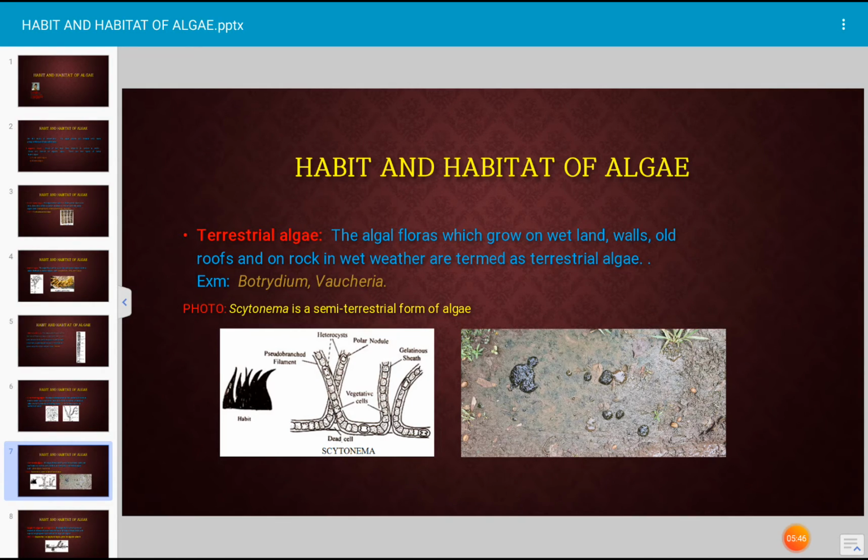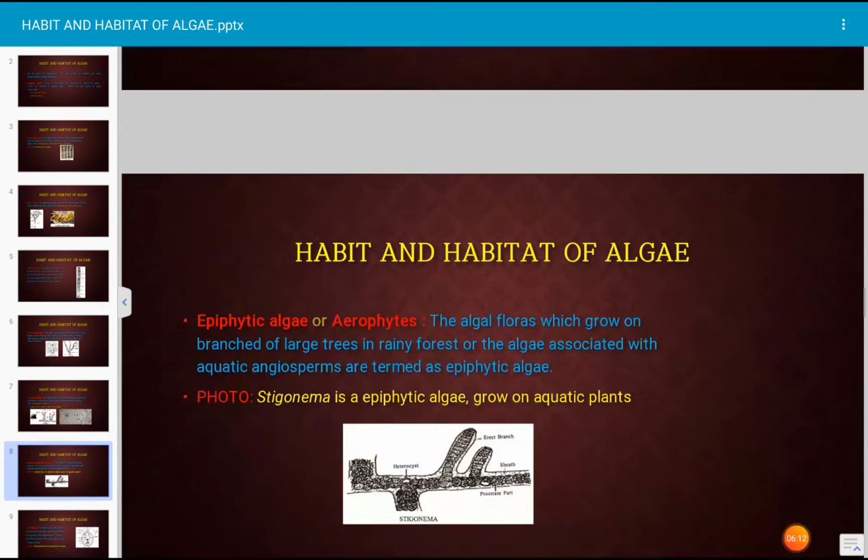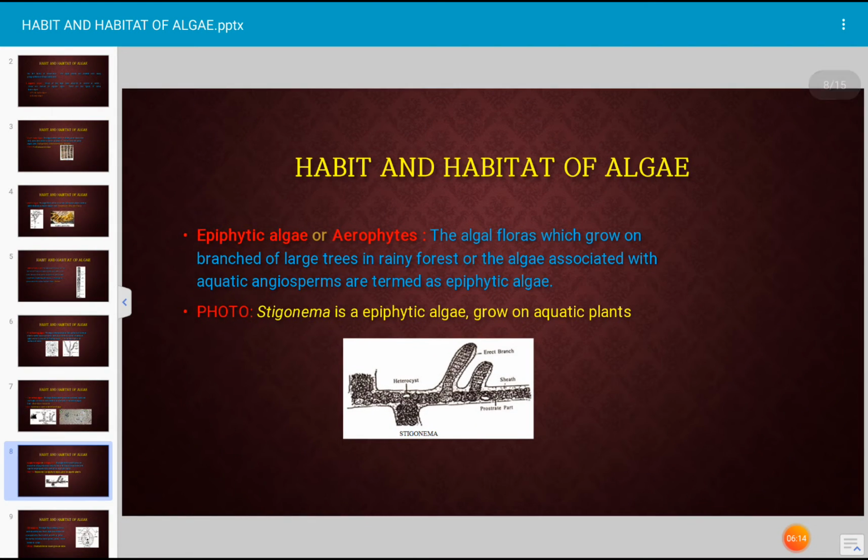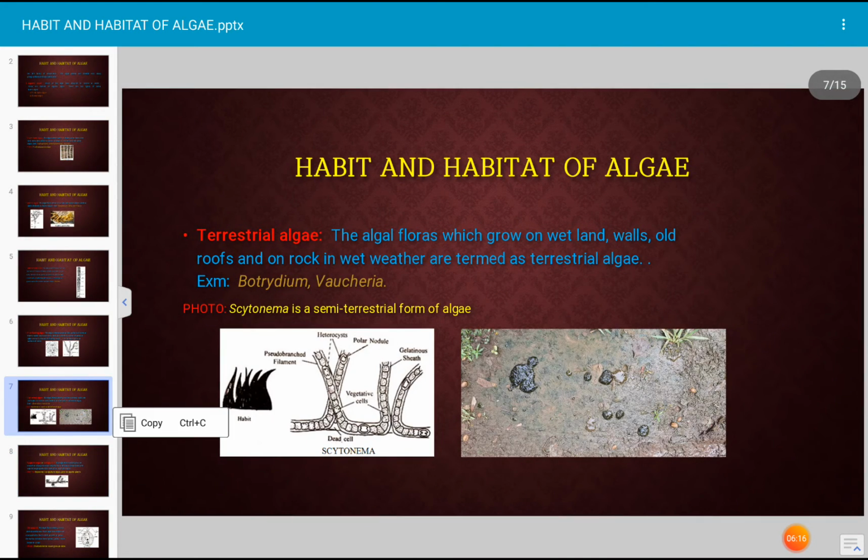On the right side, this is the photograph of terrestrial algal colonies. I got this photograph from the campus of Dr. Rafiq Zakaria College for Women, and algal growth is shown in it. This is the terrestrial algae. And on the left side, the figure given is of the algae Scytonema. It is semi-terrestrial algae. That means it sometimes grows close to the water.